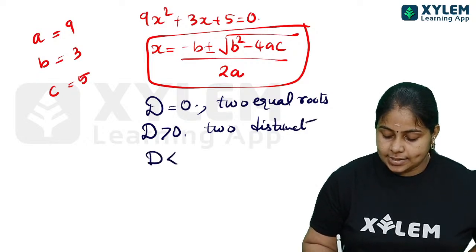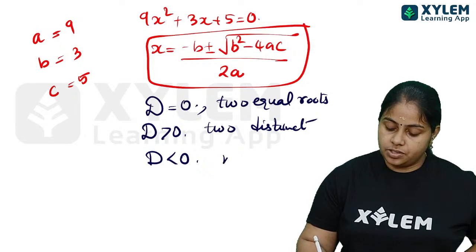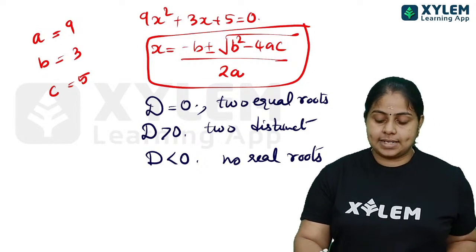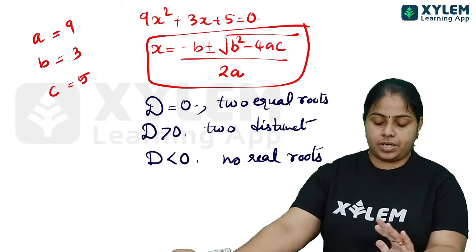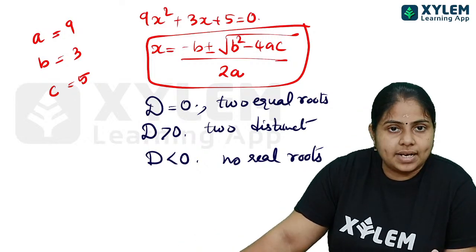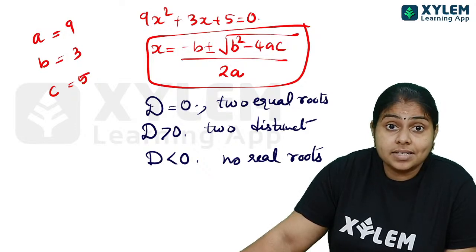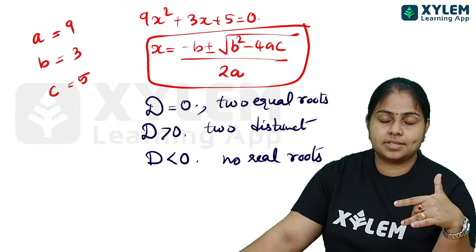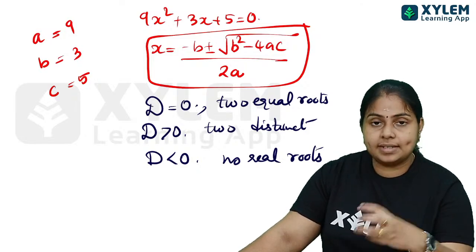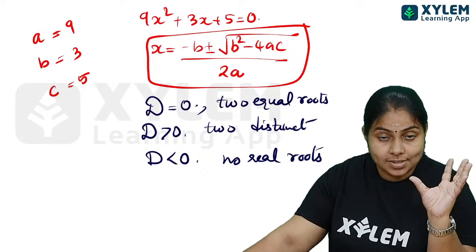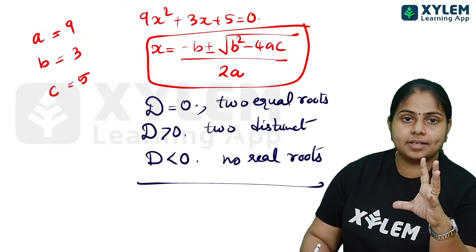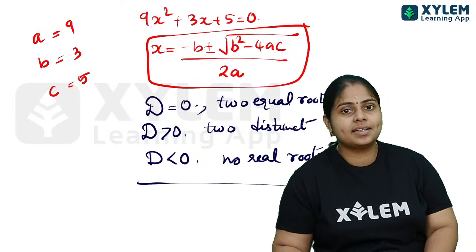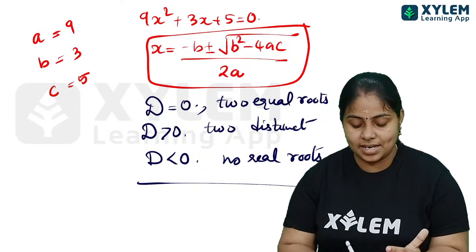Then d less than 0. d less than 0 means no real roots. You should only say it like that. No real roots. You don't say that there is no solution. No solution you cannot say. There are no real roots. Like that only you can say. I have told you, in your higher classes you will be studying that there are imaginary roots. So what you have to write? There are no real roots. Like that only you have to write. Okay, so these are the conditions and you will be getting them in this section.